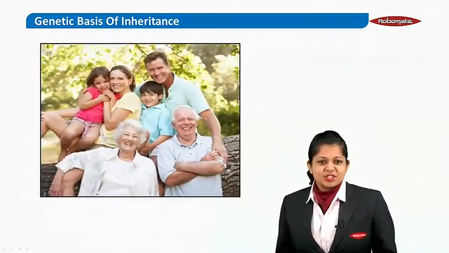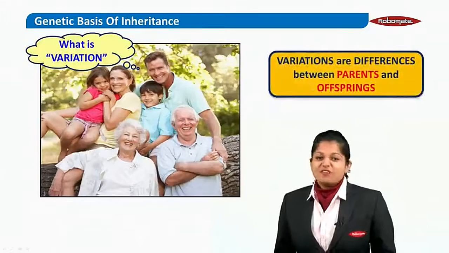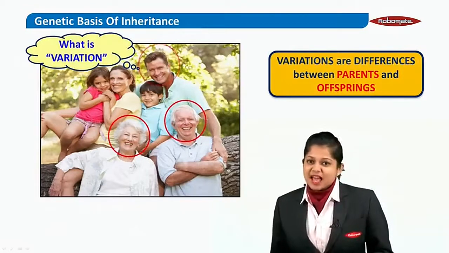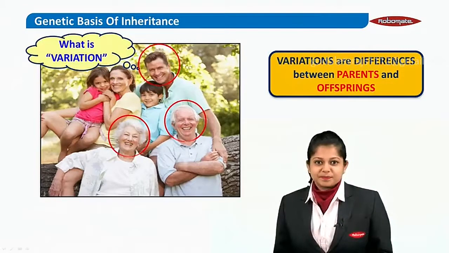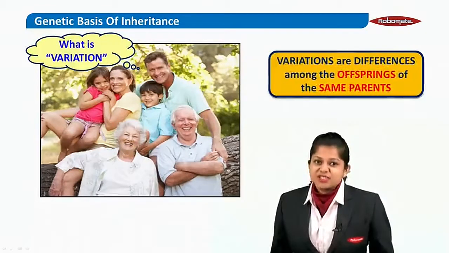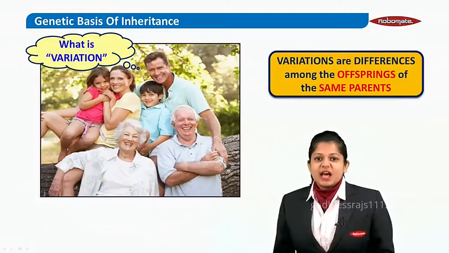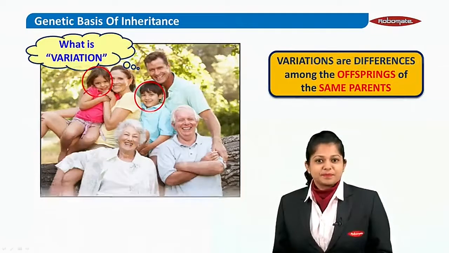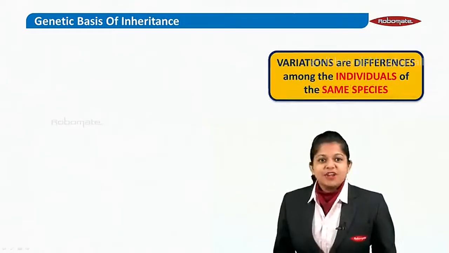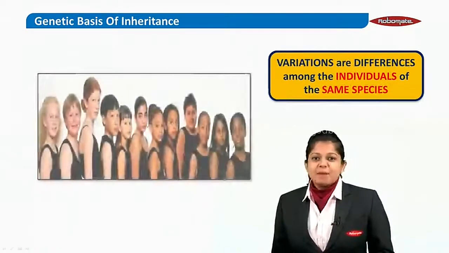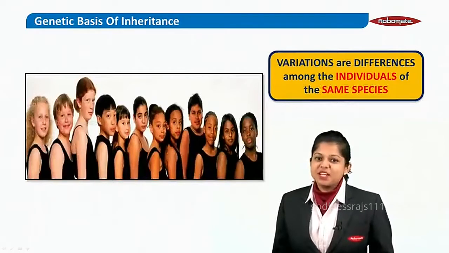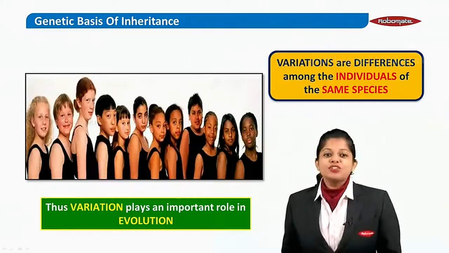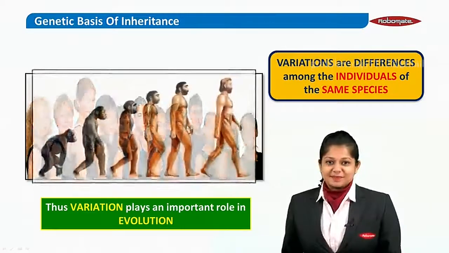Then what is variation? Variations are basically the differences between the parents and the offsprings. Variations are also the differences amongst the offsprings of the same parents, as well as differences among the individuals of the same species. Thus, variation plays an important role in evolution.